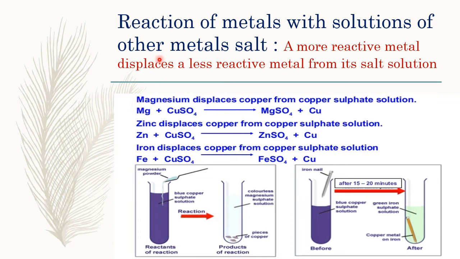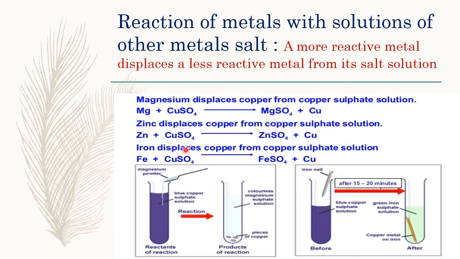Examples of displacement reactions. Number 1, magnesium with copper sulfate solution. When you drop a magnesium ribbon in an aqueous solution of copper sulfate, copper is less reactive than magnesium, and hence copper gets displaced by magnesium in the form of brown copper, with the formation of colorless magnesium sulfate.